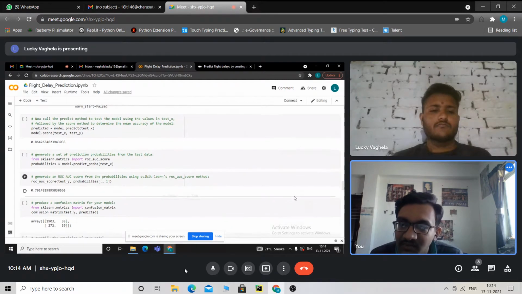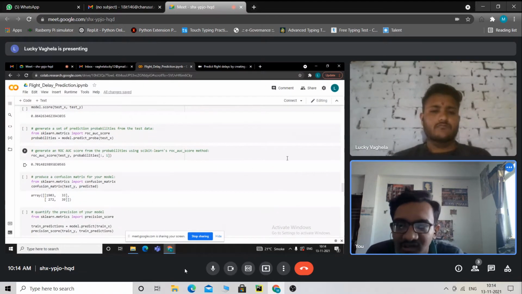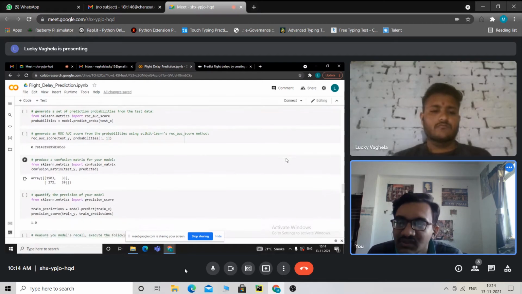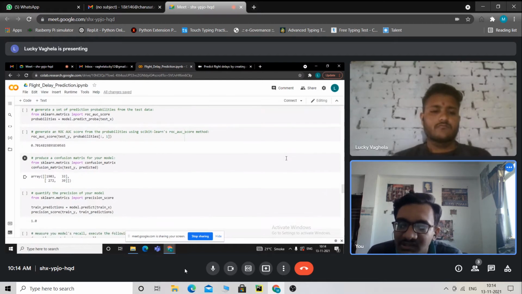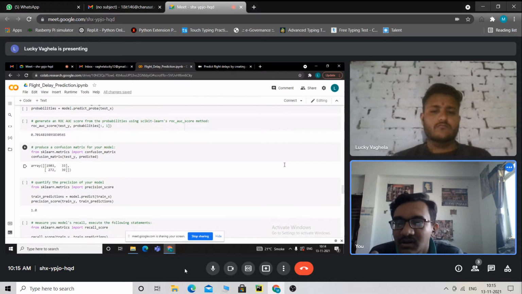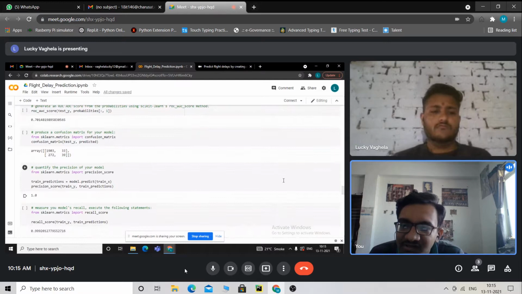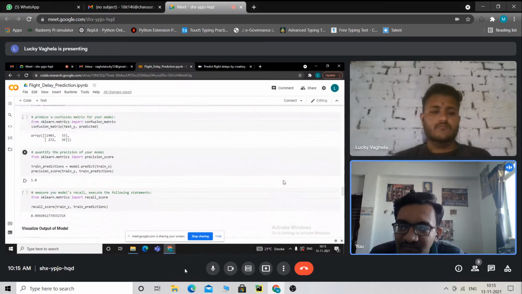From then we produce a confusion matrix for the model, because for any model we have to generate a confusion matrix. Using sklearn we produce the confusion matrix, and we can see that it is derived. Then we quantify the precision of our model, because precision is very important. We do that using sklearn's precision_score method.